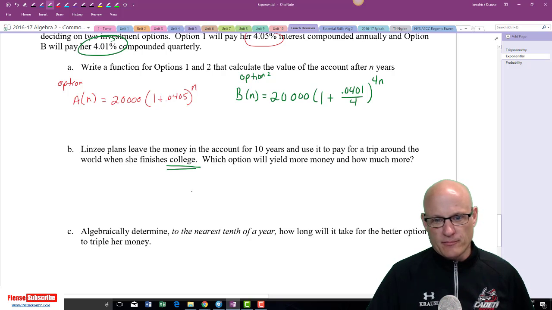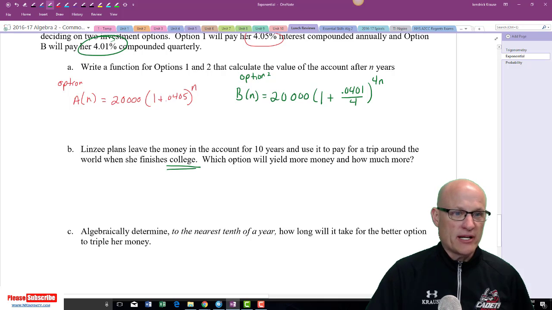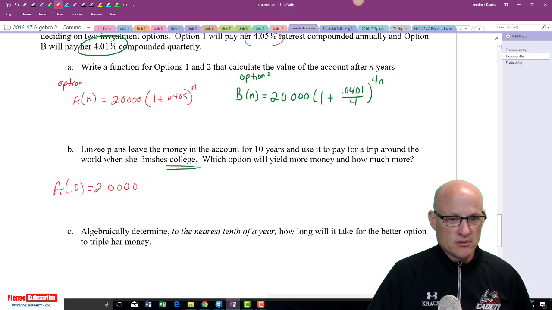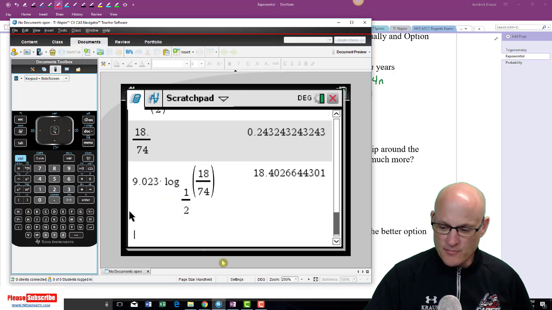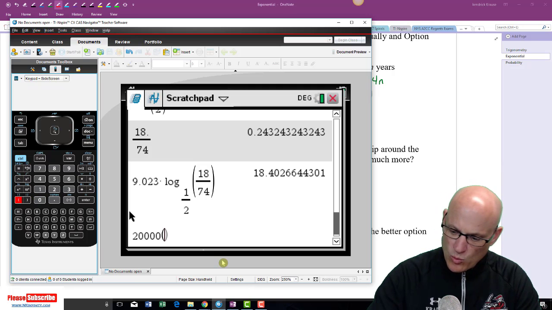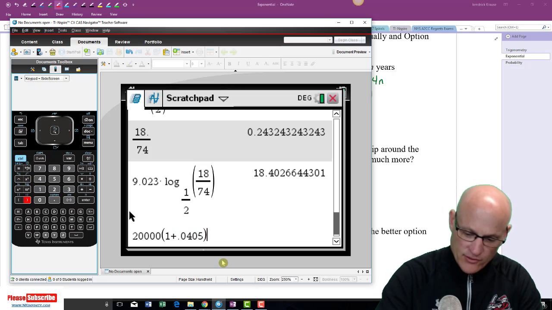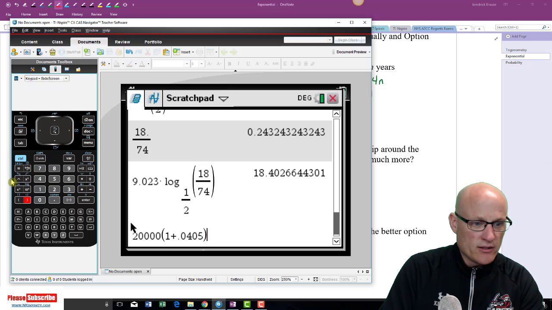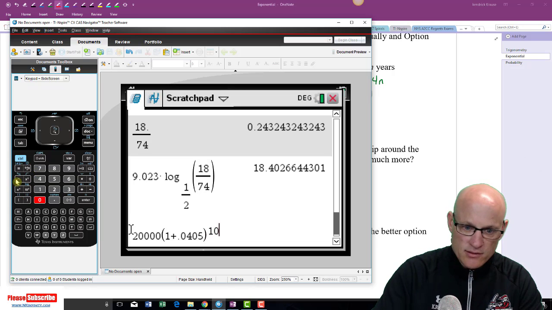So let's figure out which one gives us more money. Let's do A of 10. 20,000 times parentheses, 1 plus 0.0405, parentheses, raised to the 10.